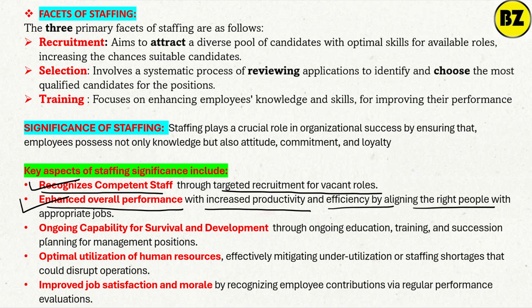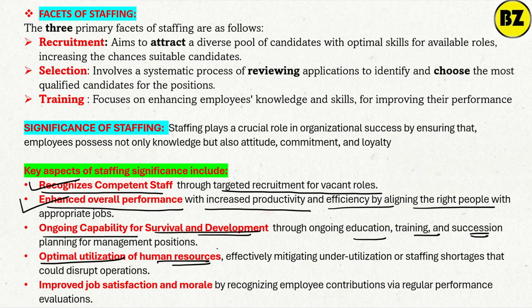Staffing also helps in the ongoing capability for survival and development. How? Through education, training, and succession planning for management positions. Succession planning means if a person retires, who will be the next. Then, optimal utilization of human resources.